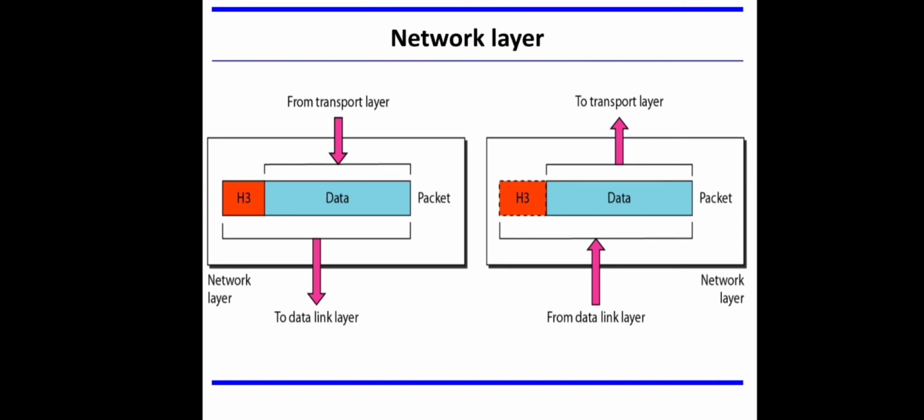It is in between the transport layer and the data link layer, and the data unit managed by the transport layer is called the transport protocol data unit, TPDU, right? It is passed on to this network layer, then that will be treated as a data part here, and a header part will be attached by the network layer to form a packet, and this packet will be forwarded to the data link layer in the sender machine. And at the receiver side, the reverse is happening, right? It receives a packet from the data link layer, removes the header part from this, and the data part will be forwarded to the transport layer.